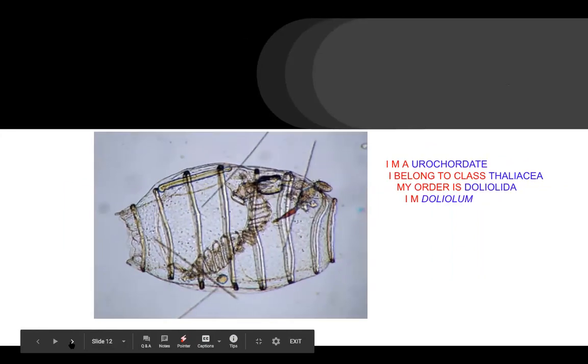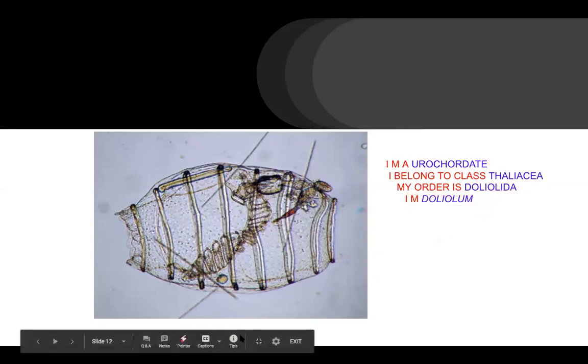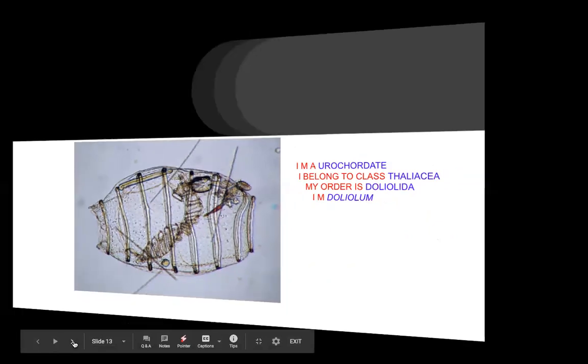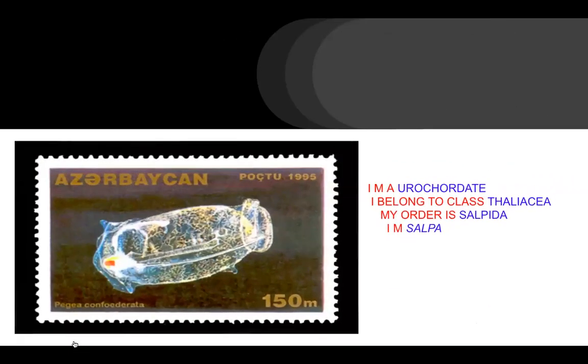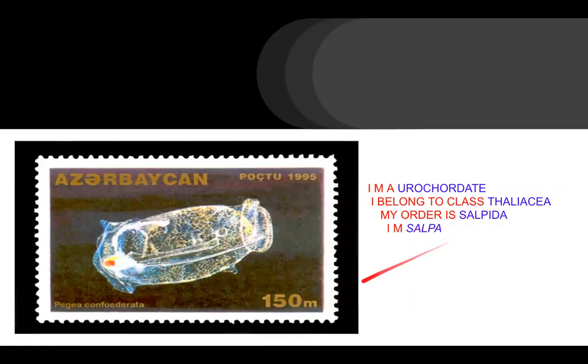I am a Urochordate. I belong to class Thaliacea again. My order is Doliolida. As you know, the prefix is doli. So the name of the individual is derived from this order. My order is Doliolida and I am Doliolum. Now I am again a Urochordate. I belong to class Thaliacea. My order is Salpida and I am Salpa.